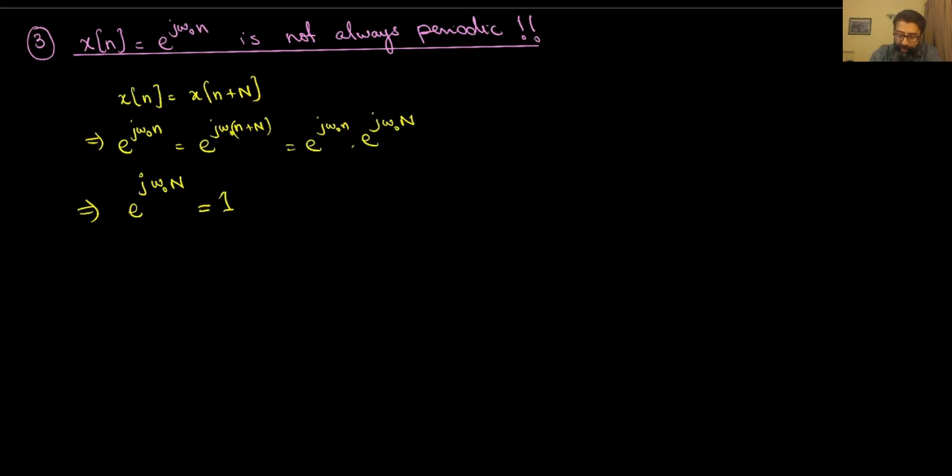And this must imply that there must exist some integer N, not equal to 0, such that omega naught times N is some integer multiple of 2 pi.